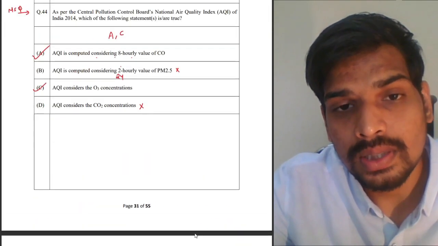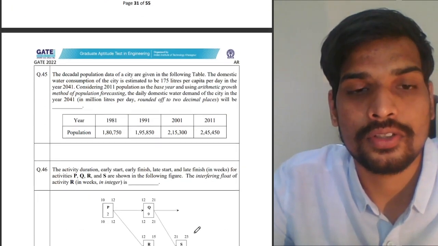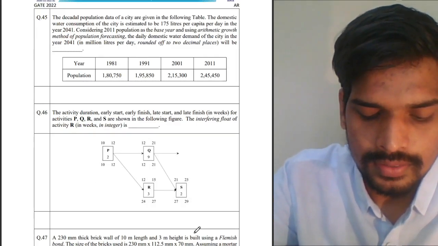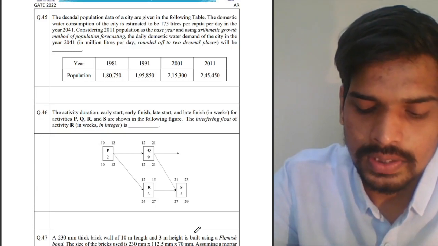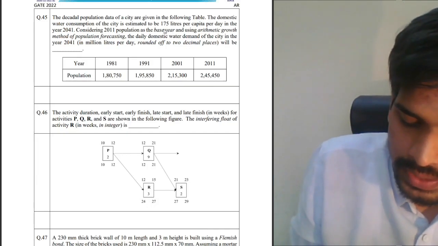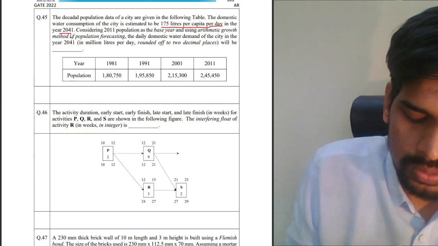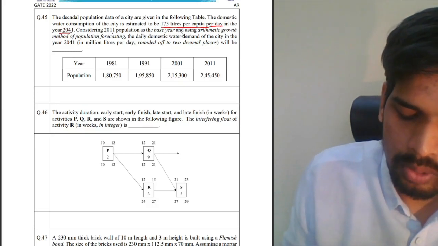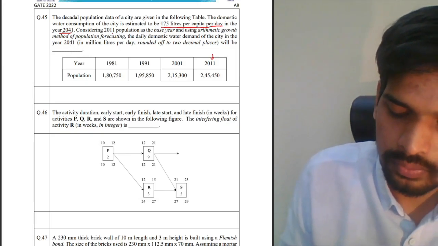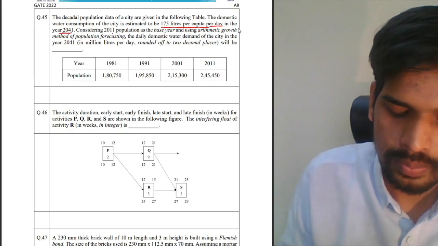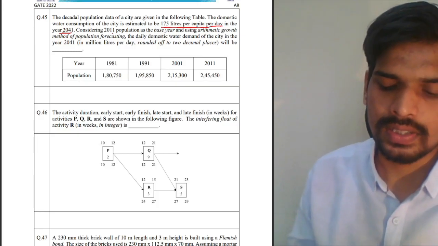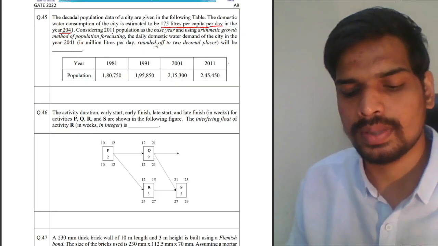So with that, we are done with the multiple select questions. Moving on to the numerical questions of the common part. They're pretty much simple numericals this year. The decadal population data of the city are given in the table below. Domestic water consumption of the city is estimated to be 175 liters per capita per day in the year 2041. Considering 2000 level population as the base year, and arithmetic growth method of population forecasting, using arithmetic growth method of population forecasting, the daily domestic water demand of the city in the year 2041 in million liters per day will be dash.